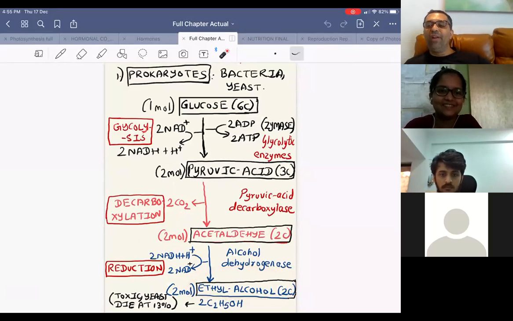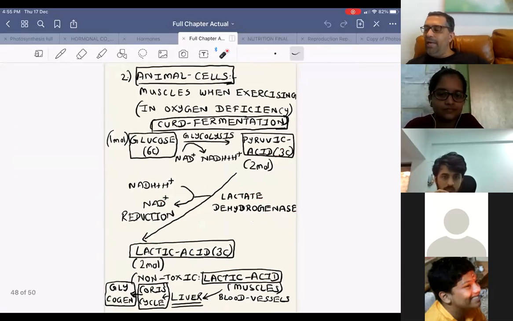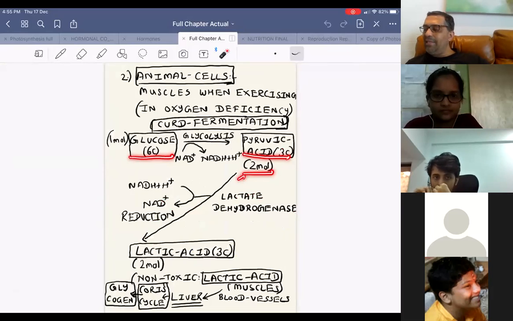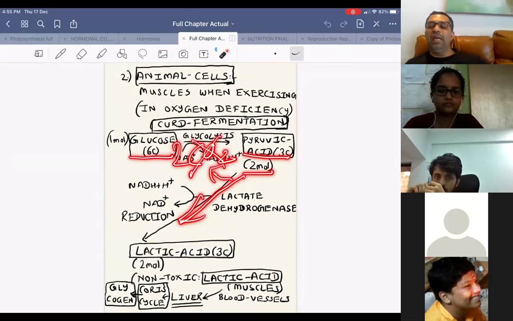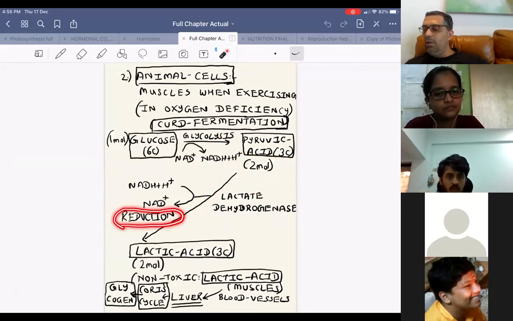So what is the difference between alcohol and lactic acid? In alcohol fermentation, glycolysis, decarboxylation and reduction form ethyl alcohol. In lactic acid fermentation, glucose undergoes glycolysis to form pyruvic acid. That is true. But pyruvic acid does not undergo decarboxylation. It directly undergoes reduction.